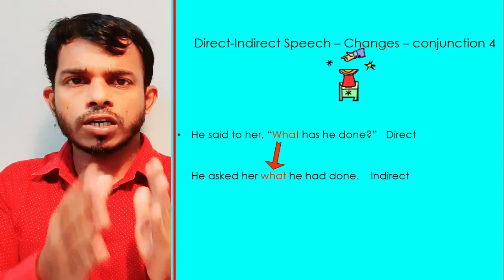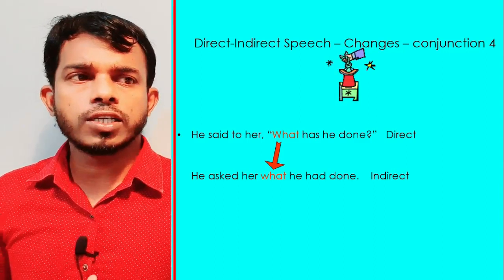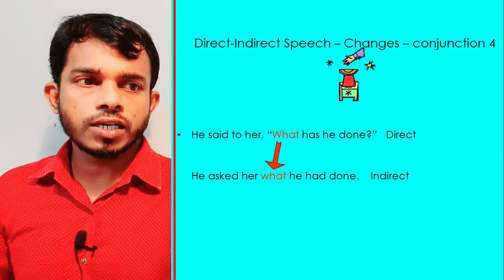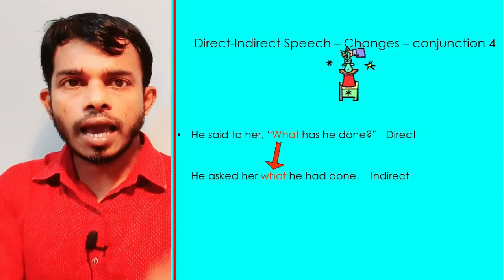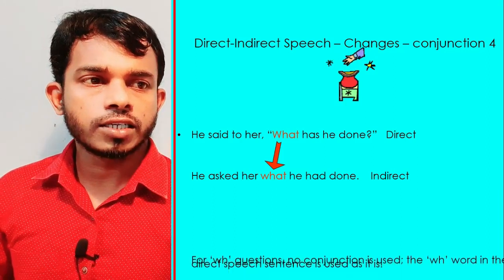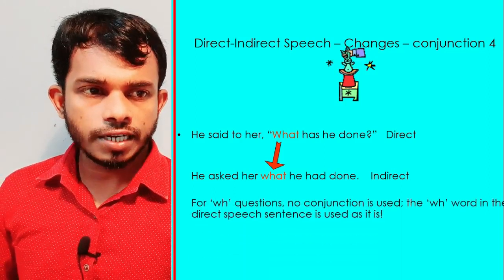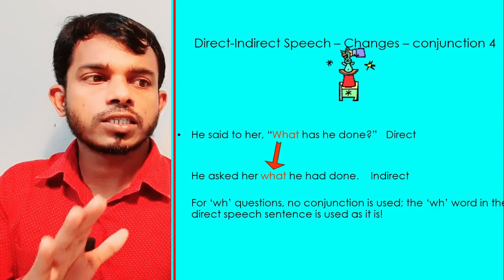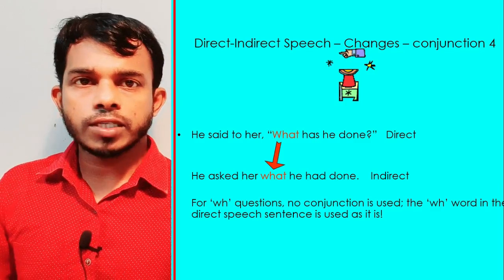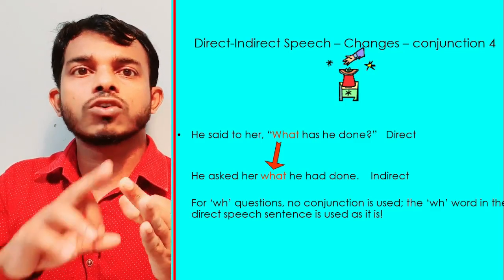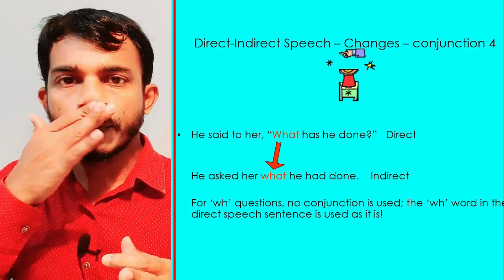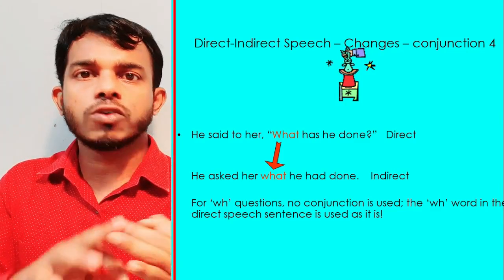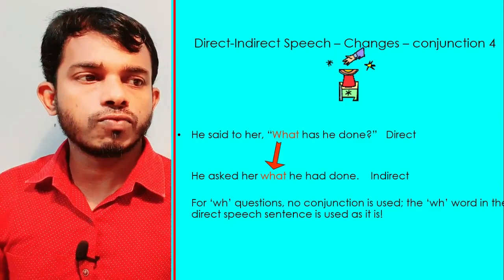Then the order is different. In the direct speech question it was "what has he done," so here it changed to "what he had done." For WH questions, no conjunction is used. That means we won't use if or whether or that in WH questions when we change them.